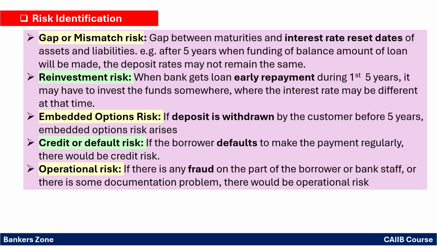That is mainly, see, one word is there. For gap or mismatch, you remember only one word: the interest rate reset date. That means after maturity, you have to take the new deposit. That's why the interest rate will be reset.